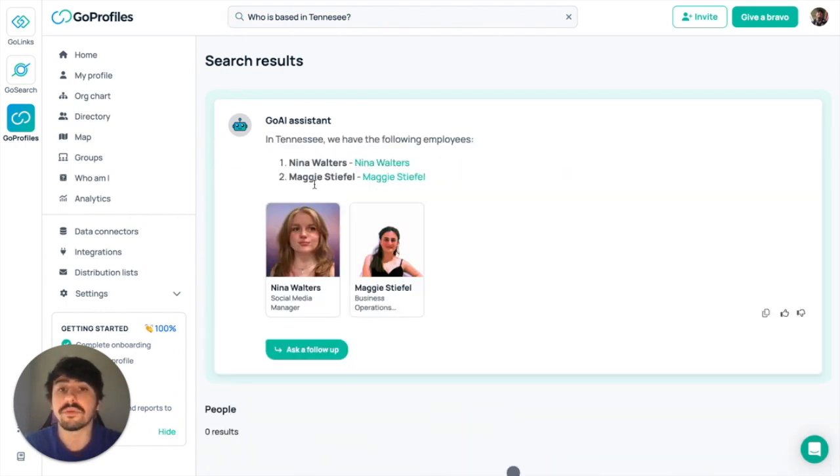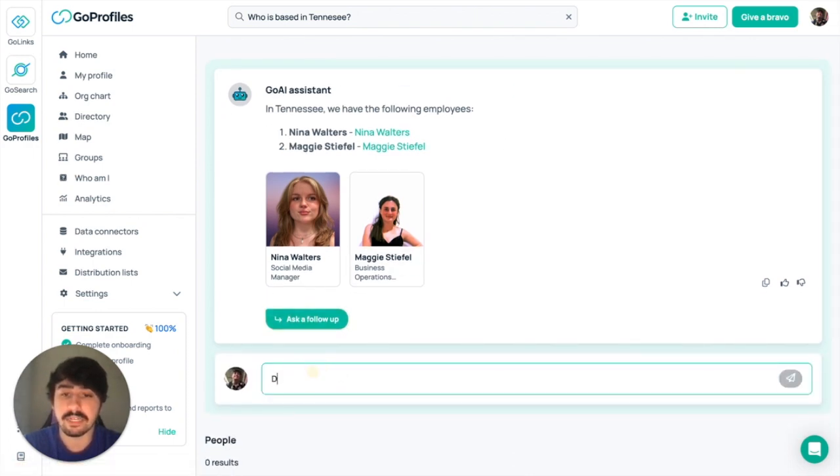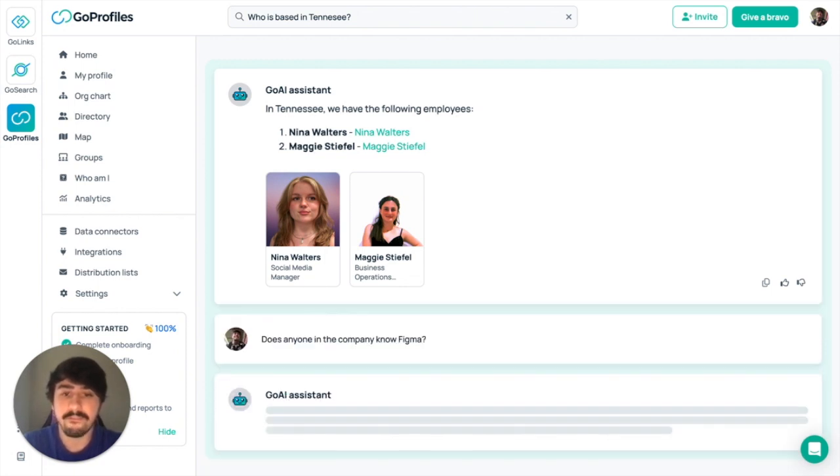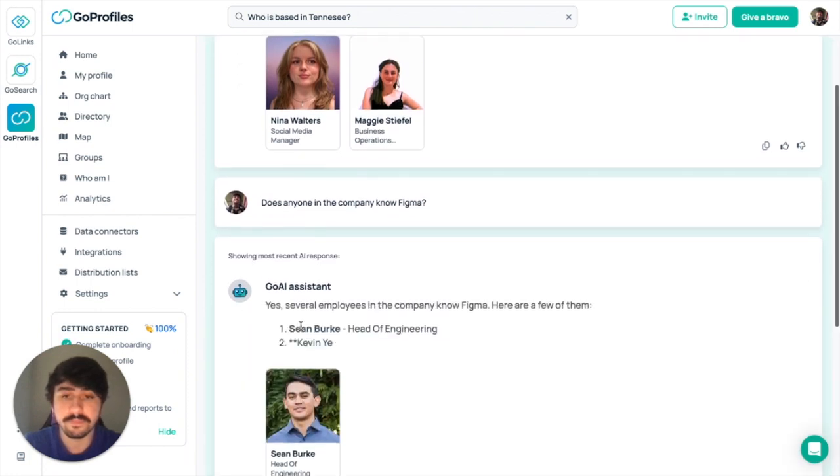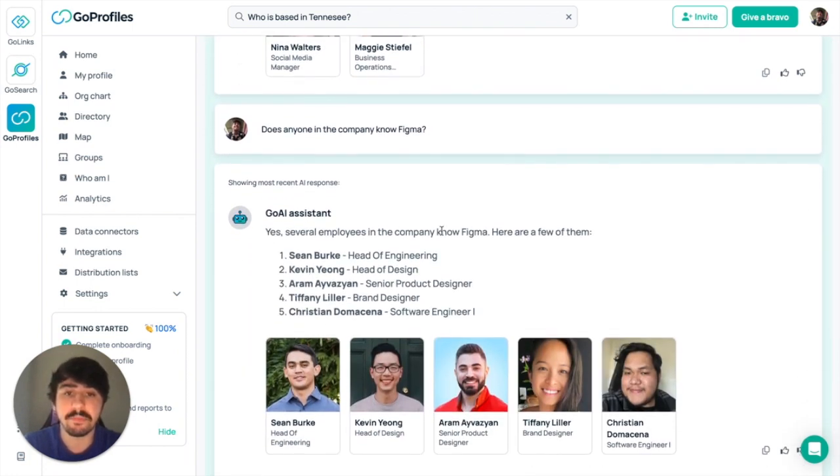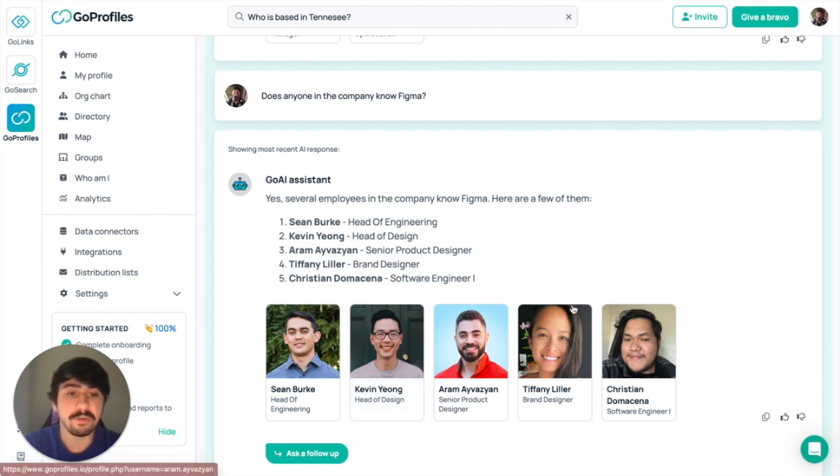It's going to list the employees that can be found within inside of Tennessee. Maybe I wanted to ask a follow-up and say, does anyone in the company know Figma? And it's going to list several people that know Figma within inside of our organization. So you can see here it's a lot of designers, since Figma is a design tool.